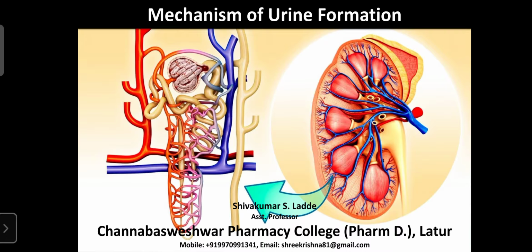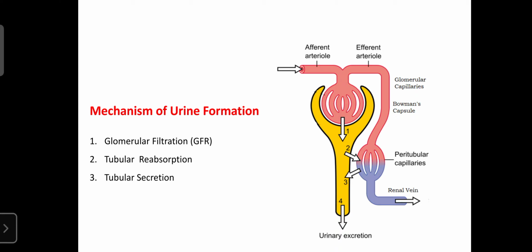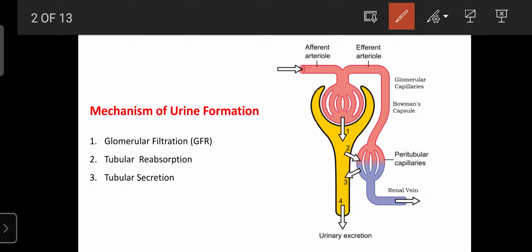So whatever urine is formed, it consists of various mechanisms, and today we will learn about them one by one. Regarding the highlights of the mechanism of urine formation, urine is formed in the nephrons in our body by following three mechanisms. One is glomerular filtration, also known as GFR.